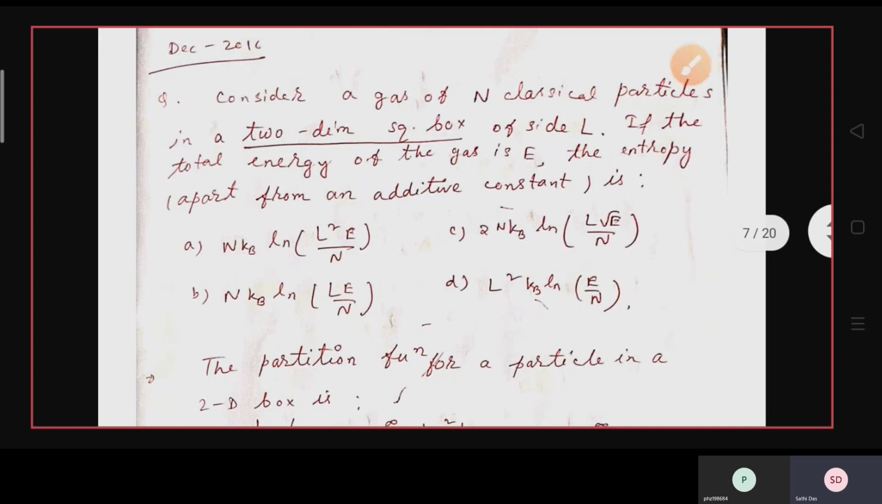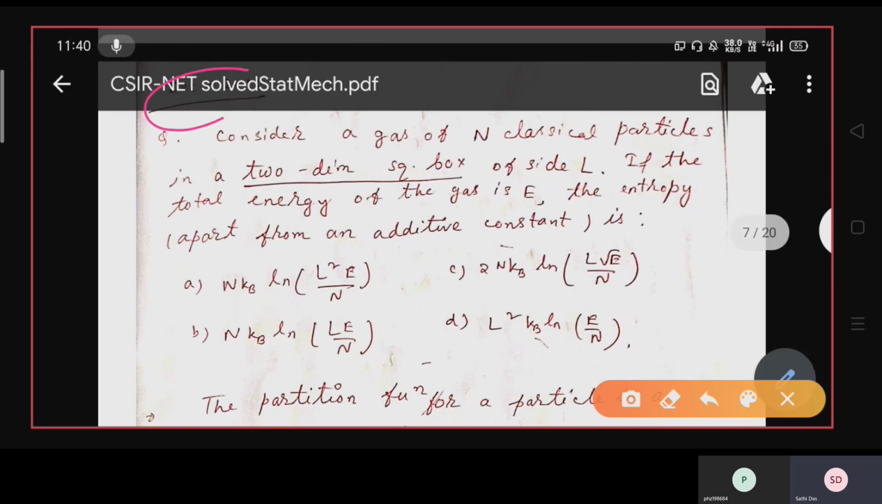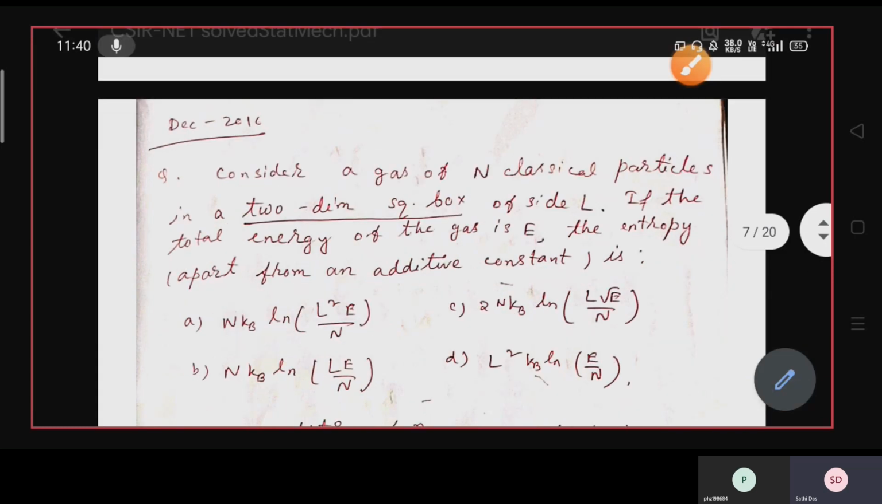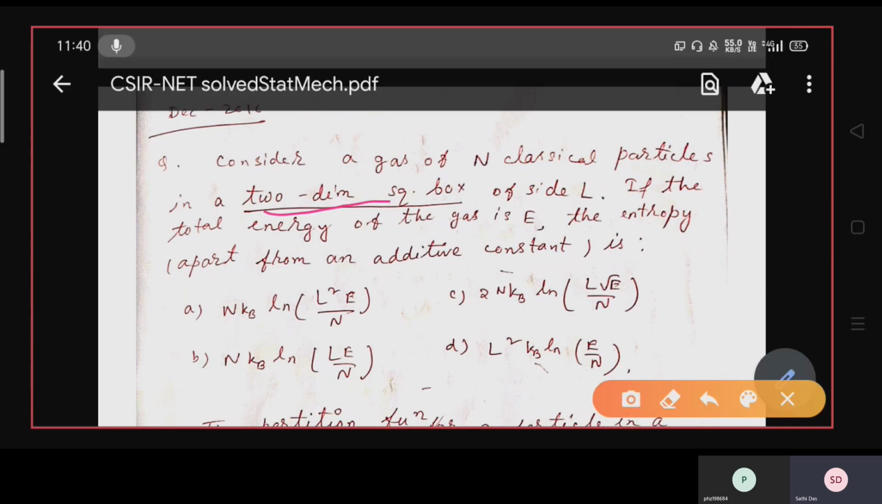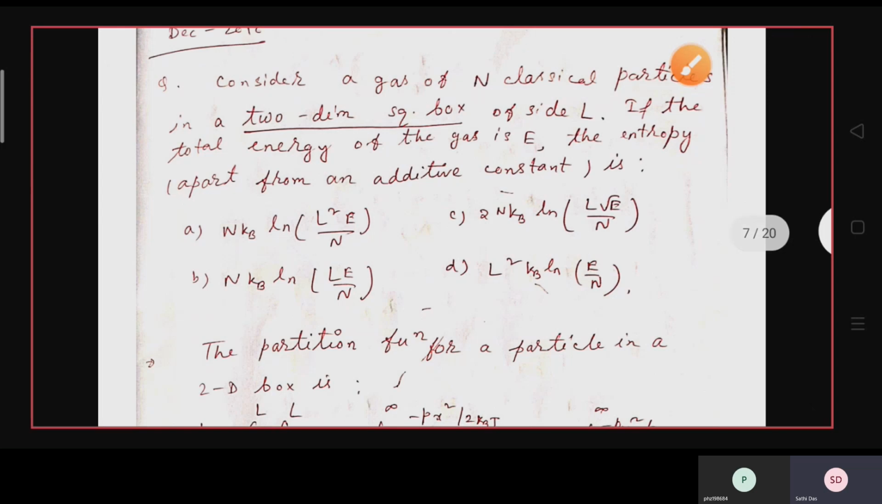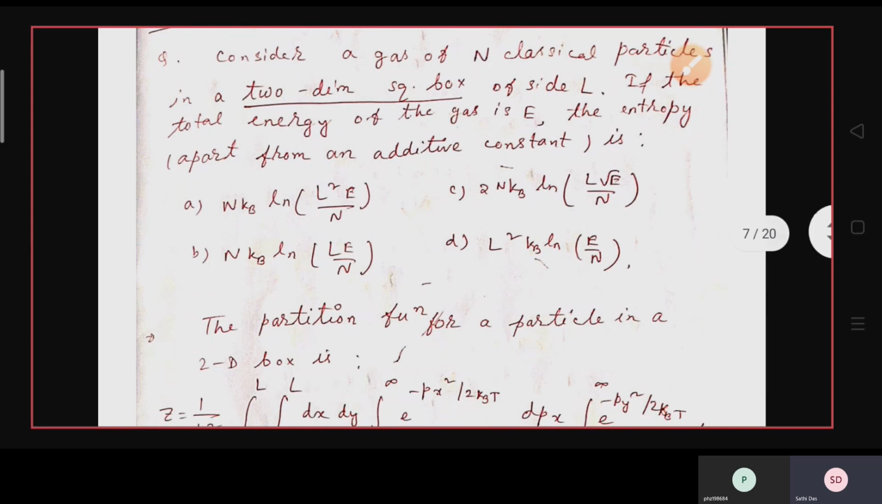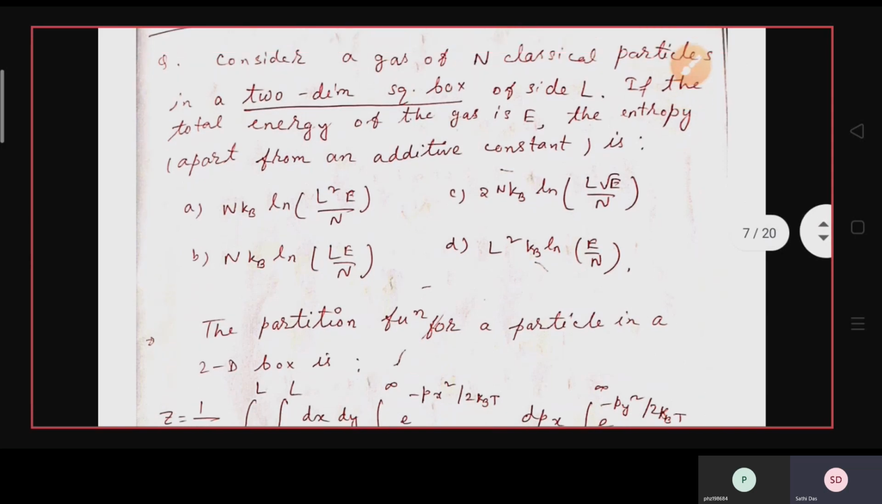So the next question came in December 2016. The question is, consider a gas of n classical particles in a two-dimensional square box of side L. If the total energy of the gas is E, the entropy apart from an additive constant is: n kB ln(L² E/n); 2 n kB ln(L √E / n); n kB ln(L E/N); L² kB ln(E/N).